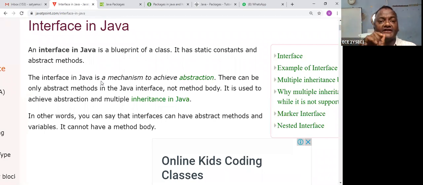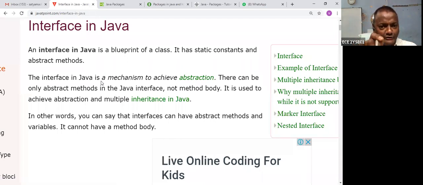Okay. Next is the constructor. A class has attributes, and attributes have some values. Those values are assigned by the user or by the system. If the system assigns, default values are assigned. If the attributes are created by the user, you can assign the value. There are 2 ways to assign values to attributes.